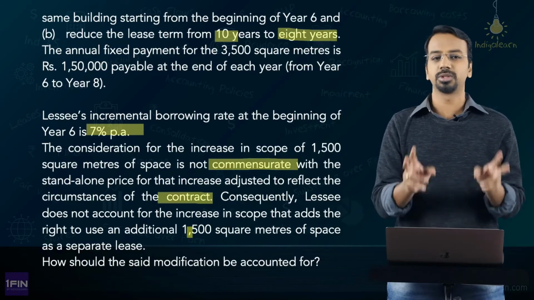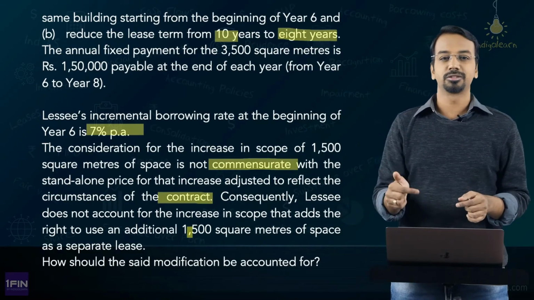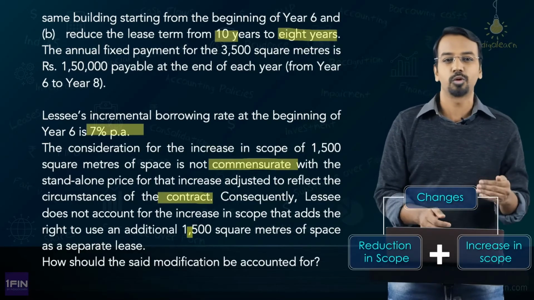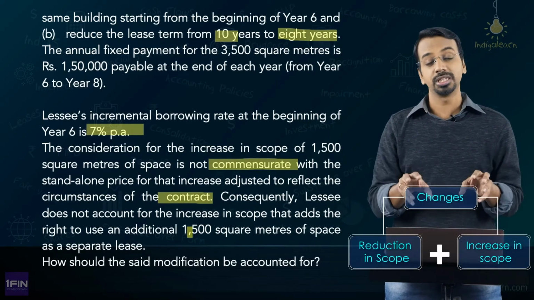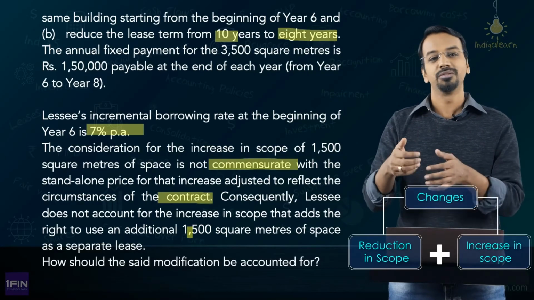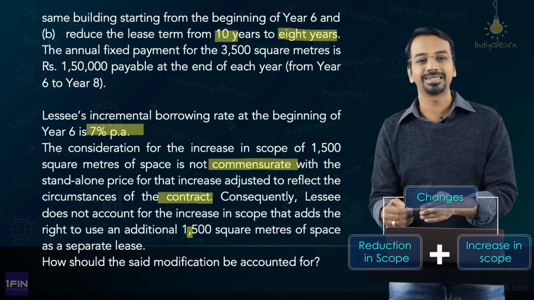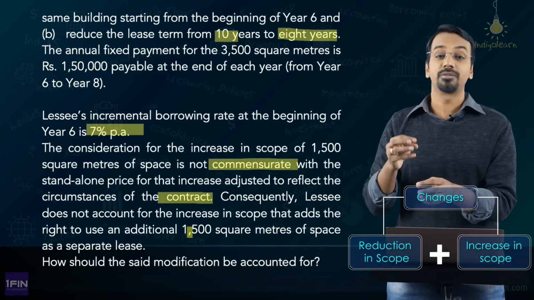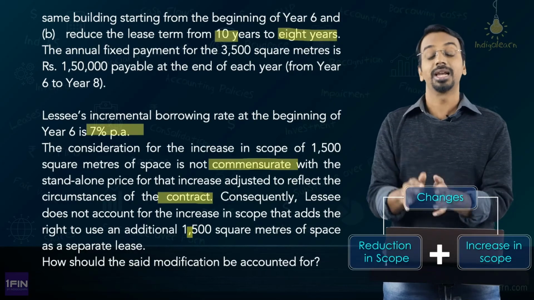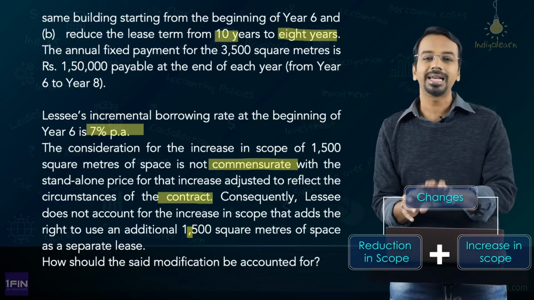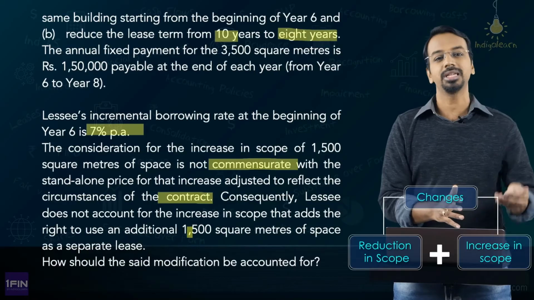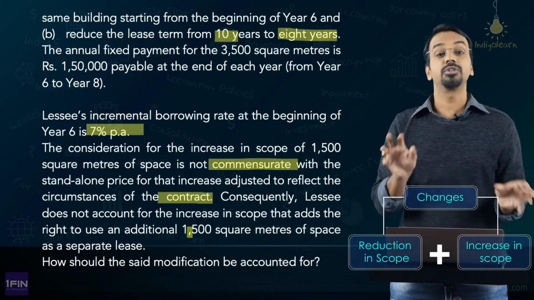Now, if you see here, there are two things that happen. One, a reduction in scope because you have reduced the term from 10 years to 8 years, and second, there is an increase in scope because you have increased the area. Now, the question is, which one should be considered first? Because if you remember, whenever there is a decrease in scope, we have to first reduce the ROU asset and the lease liability proportionately, and we have to adjust them, and if there are any differences, that will be taken to P&L. That is accounting for decrease in scope, and the other part is a normal modification in scope, which will be the remeasurement of lease liability and corresponding impact to ROU asset. Now, which one should be done first?